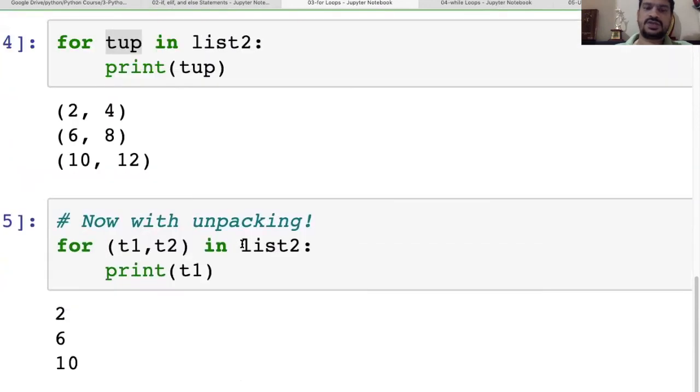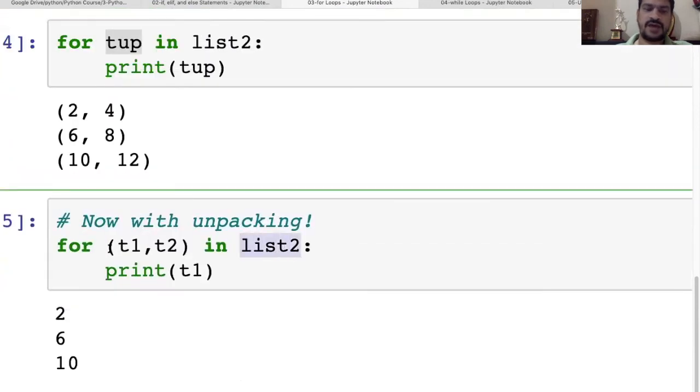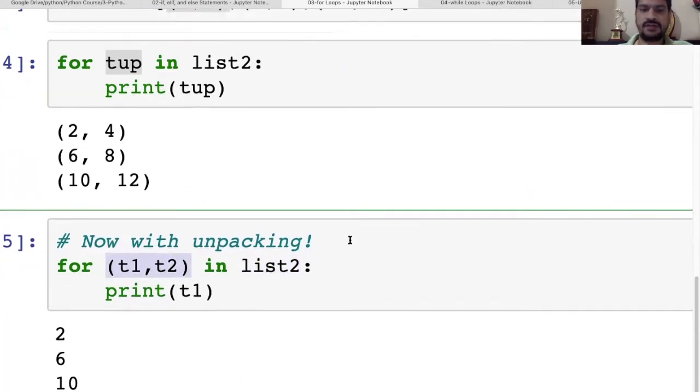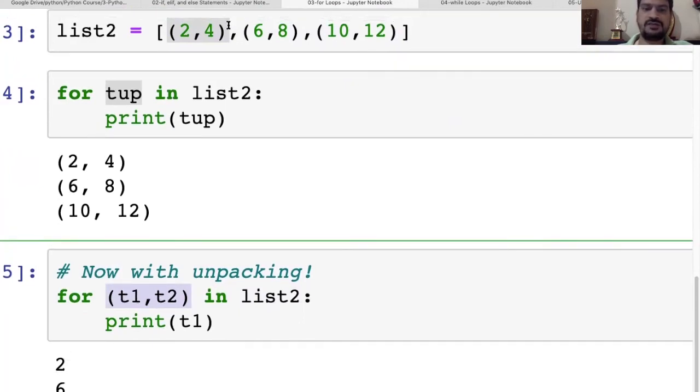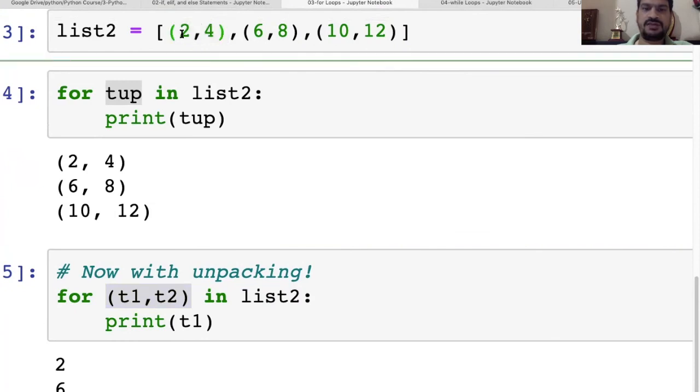So from the list too, you can have this type of loop also. Here we have T1, T2. In that way we can print. So T1 will be pointing to 2 and T2 is pointing to 4. Then again T1 will be pointing to 6, T2 will be pointing to 8. Then again T1 will be pointing to 10 and T2 will be pointing to 12, in that way.